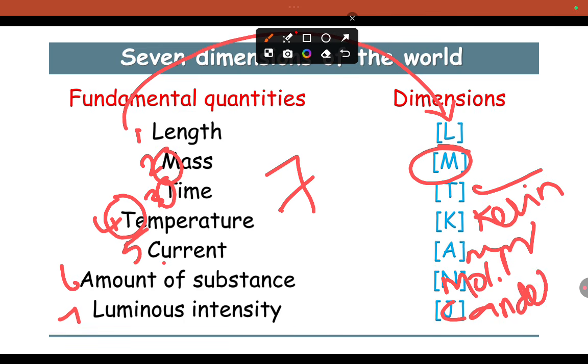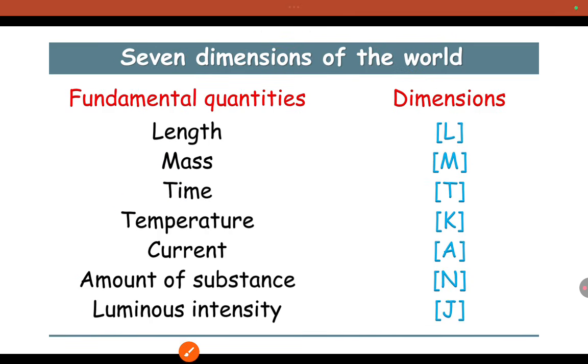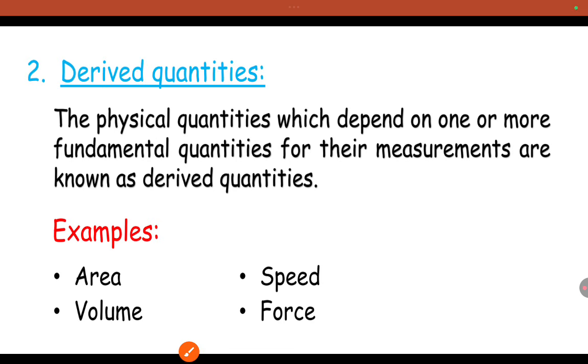So these are the dimensions. This is the dimension of the luminous intensity, and this is the unit, cd means candela. So length, mass, time, temperature, current, amount of substance, luminous intensity, these are the 7 fundamental quantities.